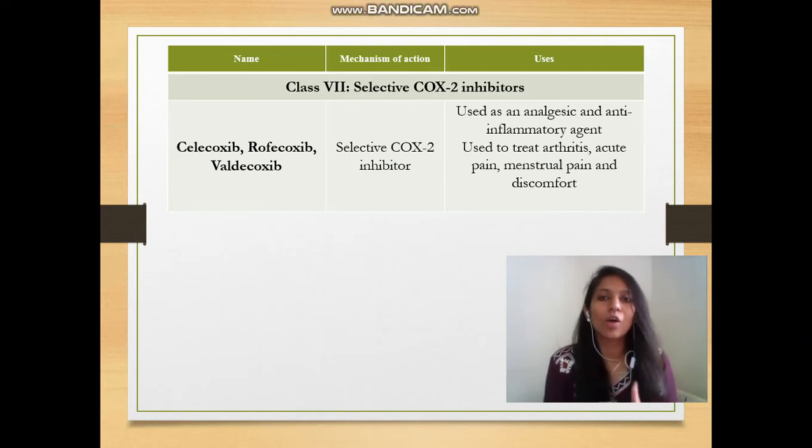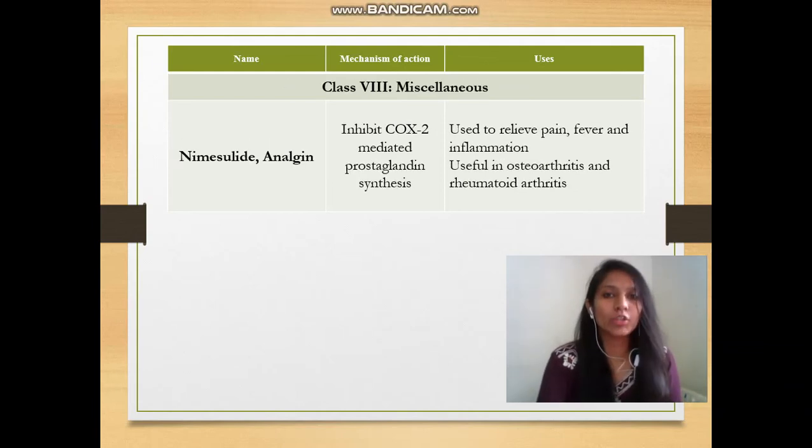Remember that COX-1 inhibition is responsible for gastrointestinal side effects, which I have shown in my previous slide. So selective COX-2 inhibitors cannot produce any gastrointestinal side effects. So we can say these are safe drugs. Next-level non-steroidal drugs are these COX-2 inhibitors like celecoxib, rofecoxib as well as valdecoxib, and they are widely useful.